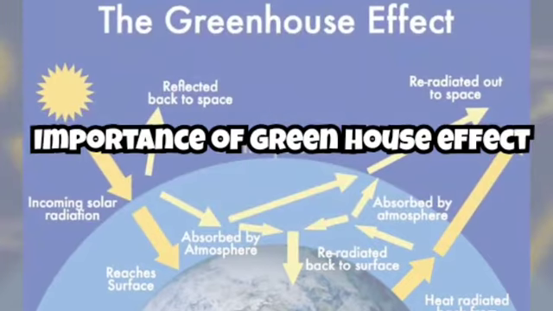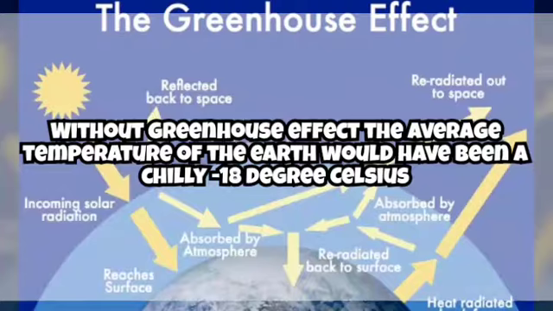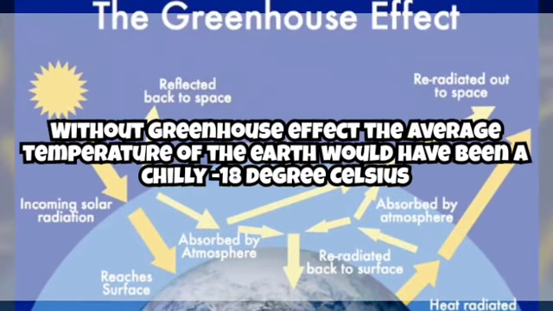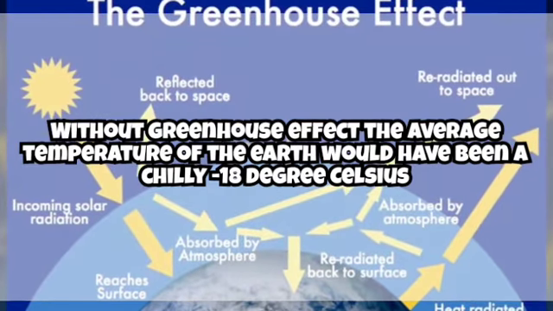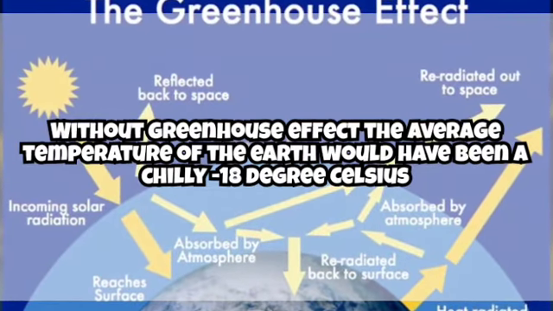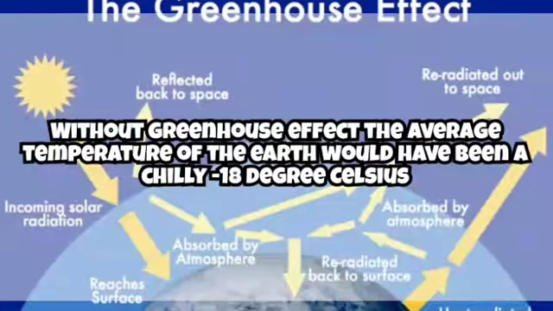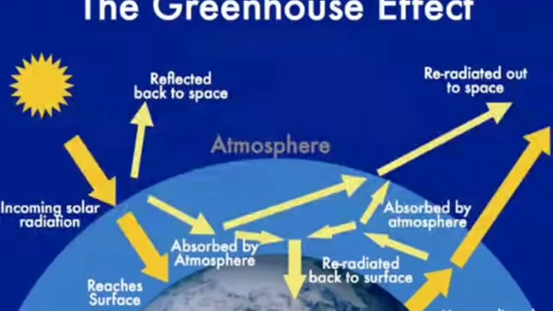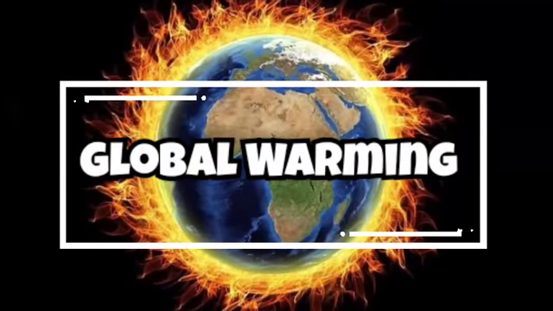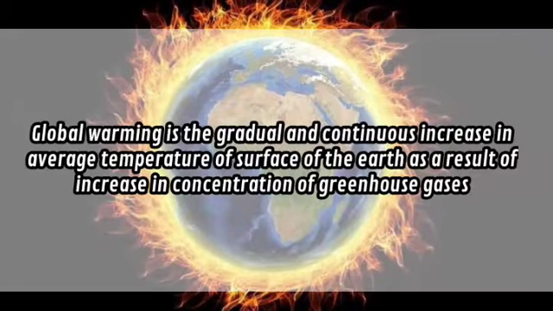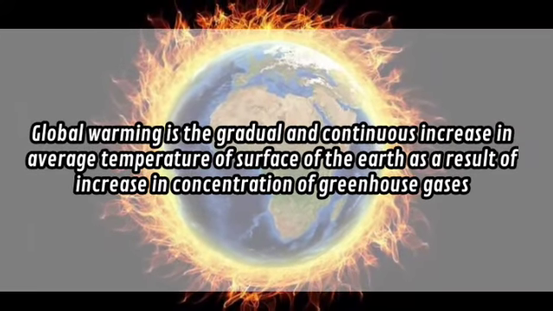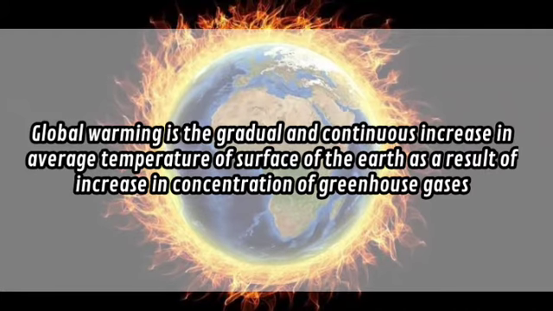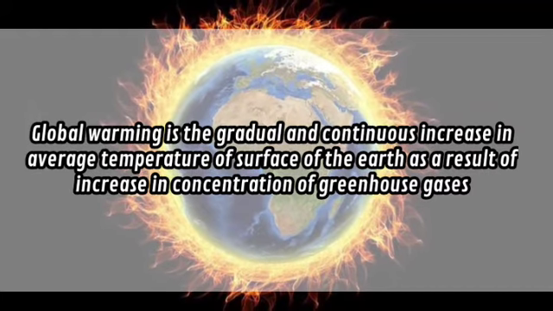Let's see the importance of the greenhouse effect. Without the greenhouse effect, the average temperature of the earth would have been a chilly -18 degrees Celsius. What is global warming? Global warming is the gradual and continuous increase in the average temperature of the surface of the earth as a result of an increase in the concentration of greenhouse gases.